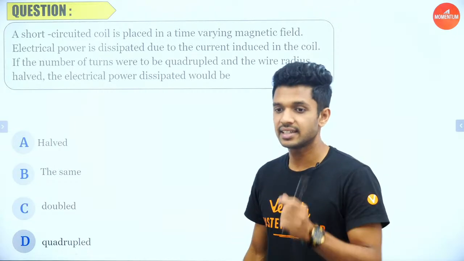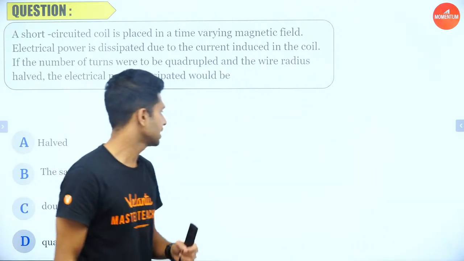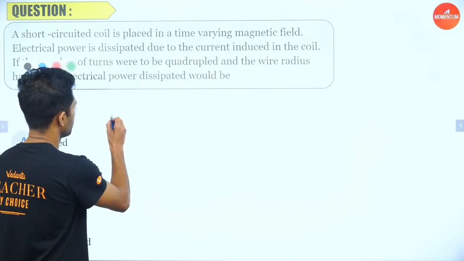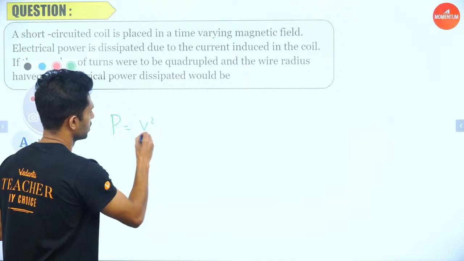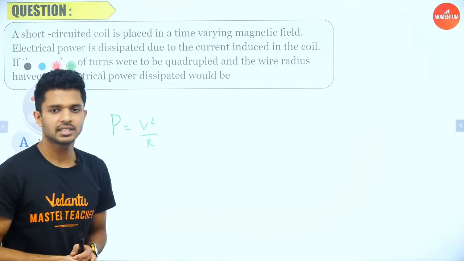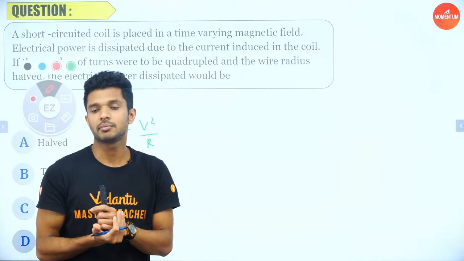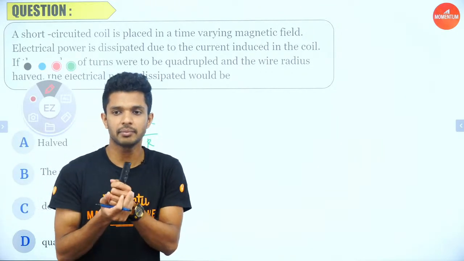So first let us start with the equation for electrical power. What is the equation for power? We can use any formula. Let me use power is equal to V square by R. This is the equation, because you can directly find out the potential or induced EMF when it is kept in a varying magnetic field.